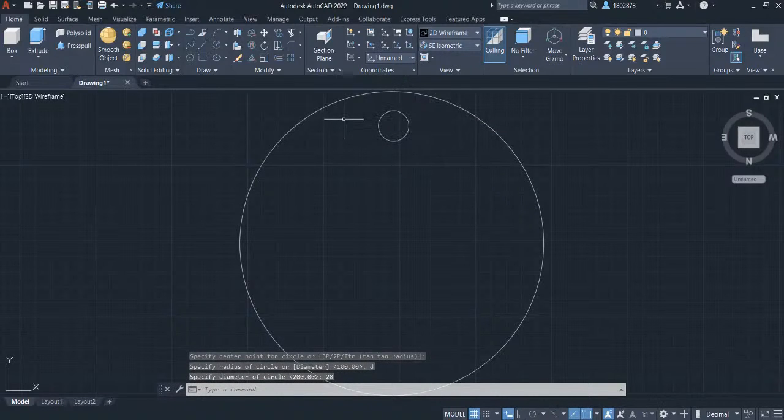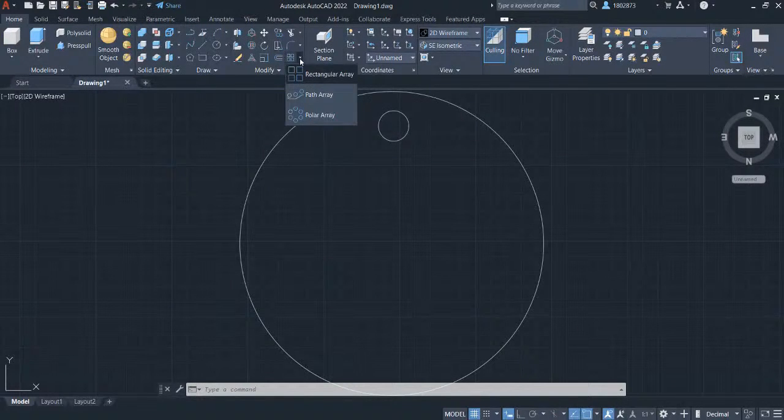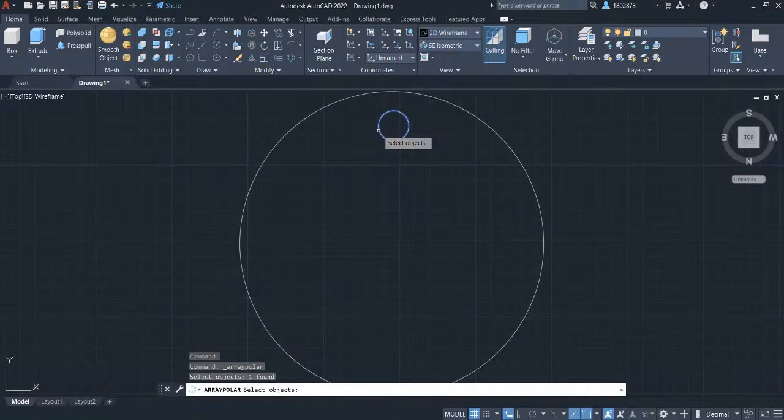We will create a circular pattern for this circle. To be able to do that here in AutoCAD, grab the array command in the modify panel. Select this four-box icon and under rectangular array, let's select polar array. Let's select the small circle.